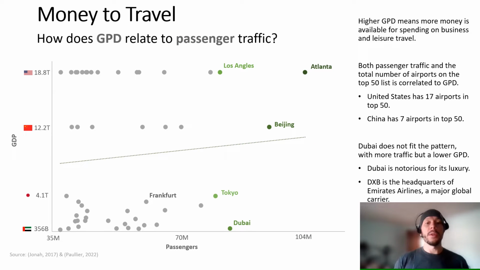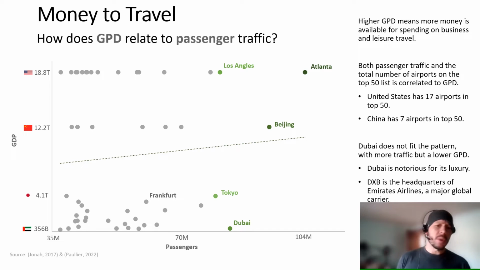The first variable I want to look at is how GDP relates to passenger traffic. Higher GDP means that more money is available for business and leisure travel. What we can see is that there is a correlation between these two variables. And what's interesting when you plot it is that you see it actually breaks out airports by country.